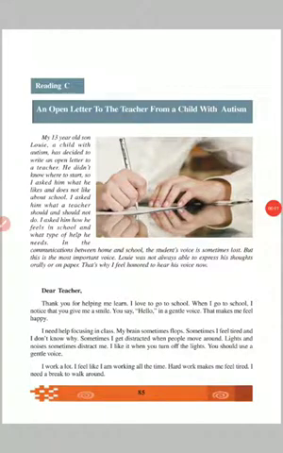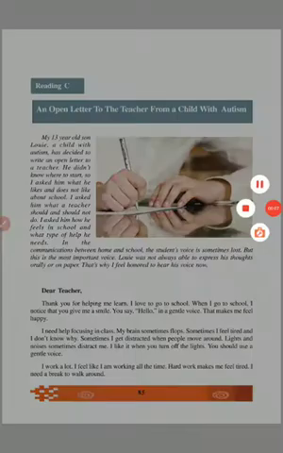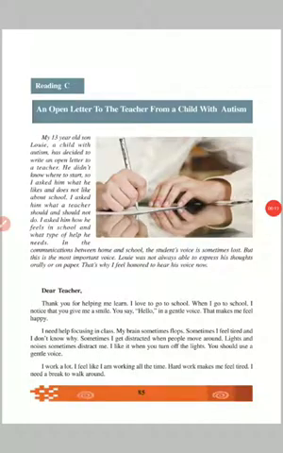Yes, students, hope you would have gone through the lessons and you would have understood the ideas. Now we will move on to the last part of the lesson and last part of the unit, the grammar part.